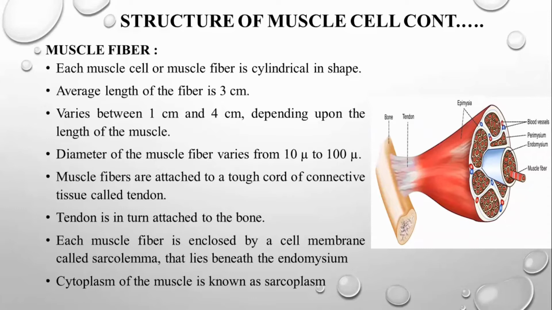The diameter of the muscle fiber varies from 10 micron to 100 micron. The muscle fibers are attached to a tough cord of connective tissue called the tendon.